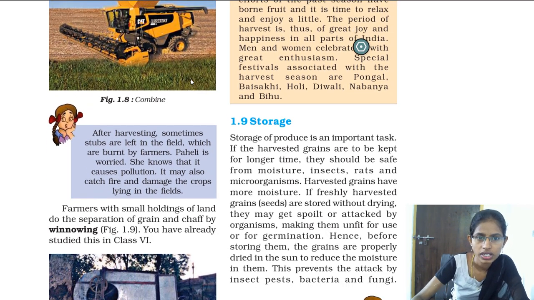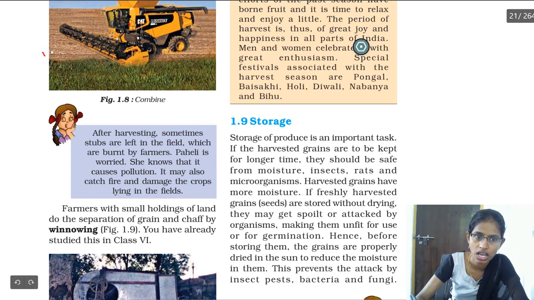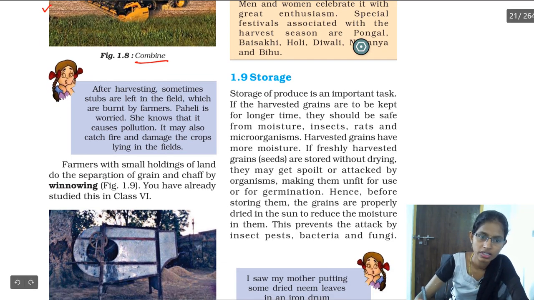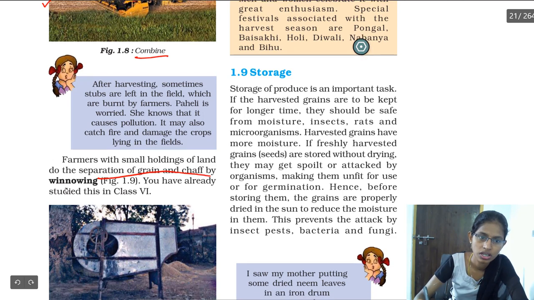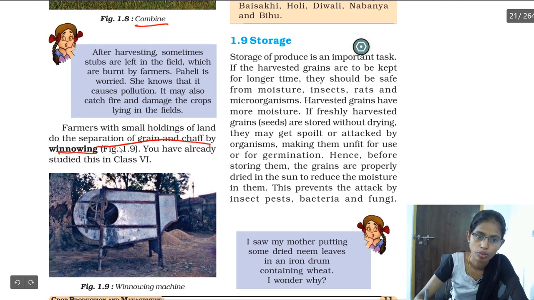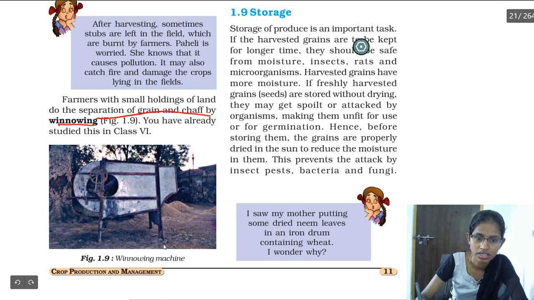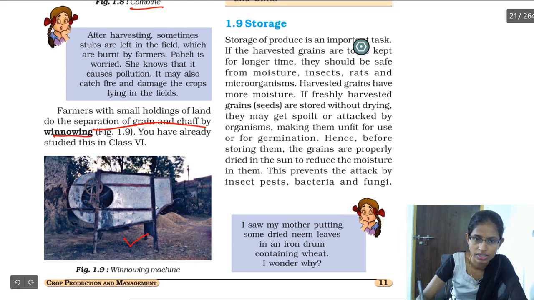So nowadays, those who have large fields use a harvester, a machine called a combine. But those who have less field, a small land, what are they going to do? They are going to separate the grain and chaff by using winnowing. Winnowing is the process by which the grain is separated from the chaff, and it is done with a winnowing machine.